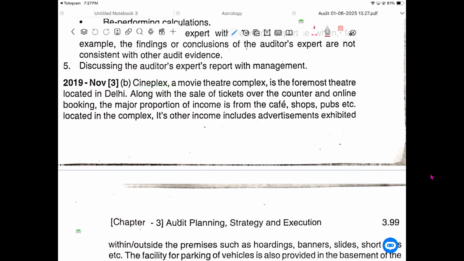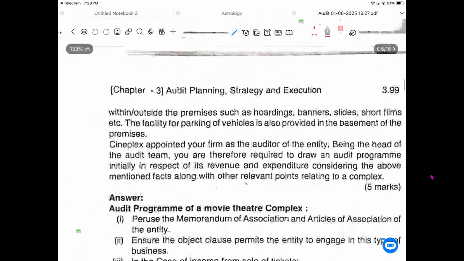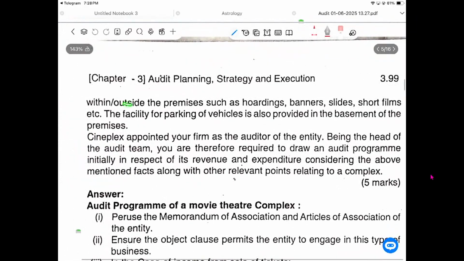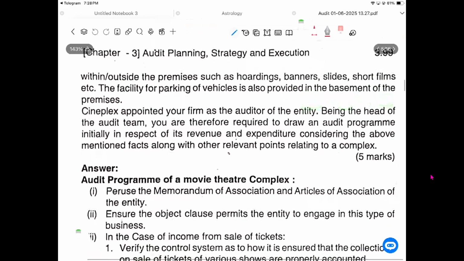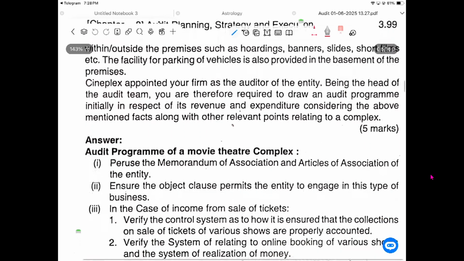A Cineplex is a movie theater complex. It's a foremost theater located in Delhi. Along with the sale of tickets over the counter and online booking, a major portion of income comes from cafes, shops, pubs, etc. located in the complex. Other income includes advertisement and exhibits within and outside the perimeter, such as hoardings, banners, slides, short films, etc. The facility of parking of vehicles is also provided in the basement of the premises.